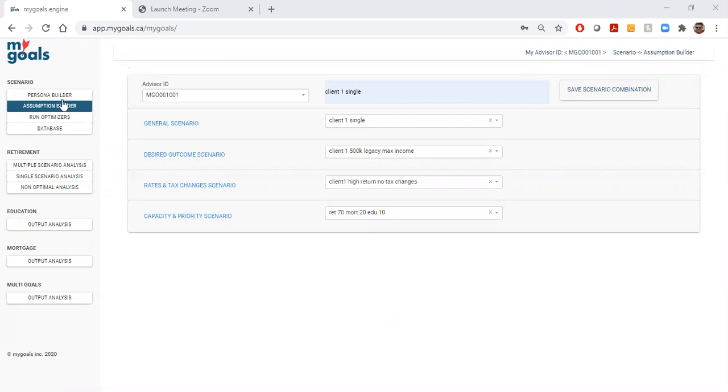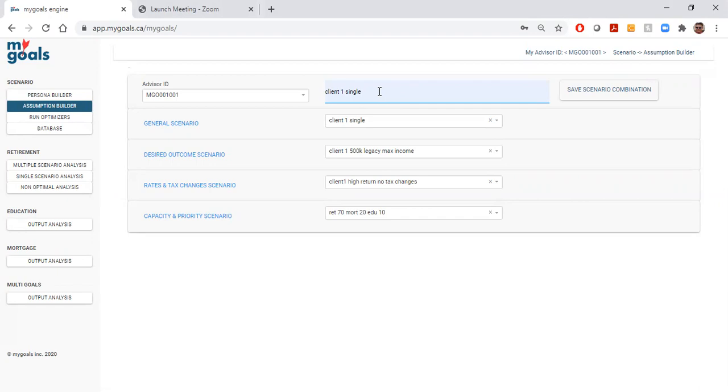We're going to continue. There are 4 building blocks. It is essential, please, that you save your work as you go along. It's a little bit of work up front, but every scenario building block and then the combination of the 4 can all be saved. And this is later so you can mix and match for each client on the fly, but it does take a little bit of work and a little bit of organization up front. And we're going to take you through that now.